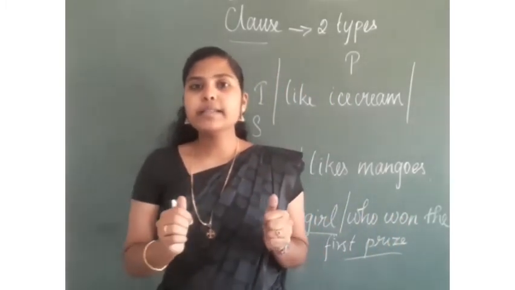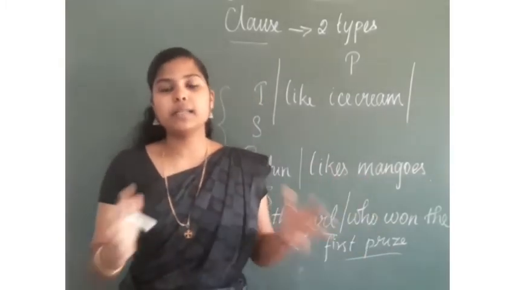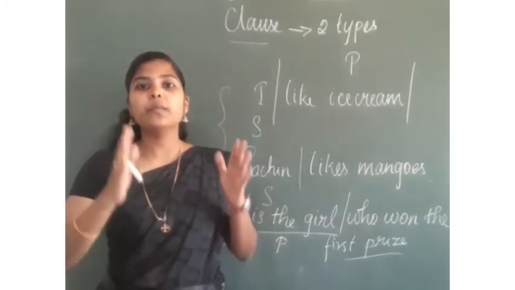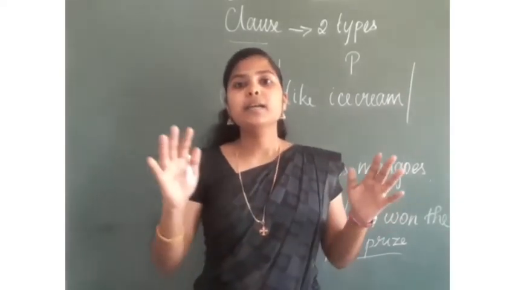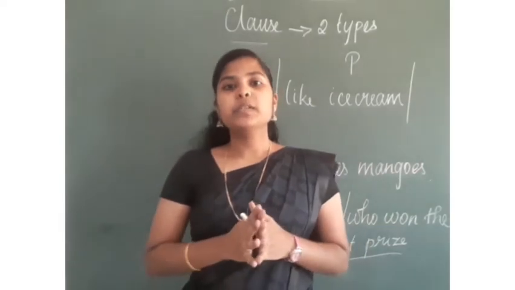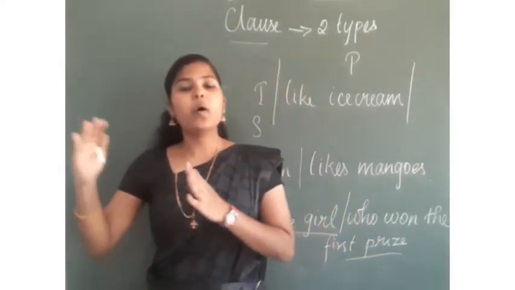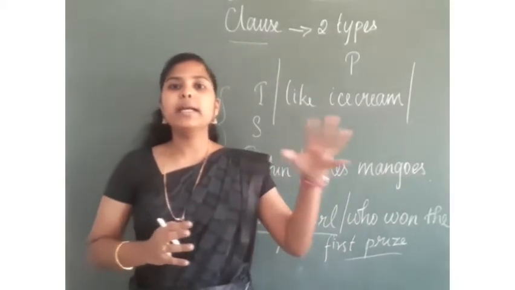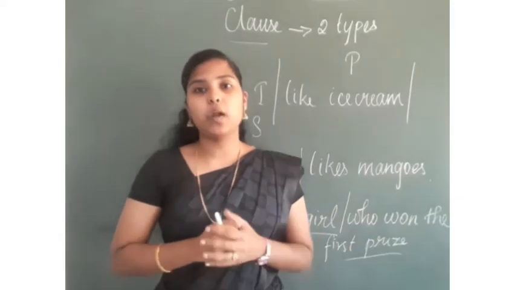The main clause does not need any supporting system or side support to stand. So it stands on its own. But the subordinate clause is a dependent clause.